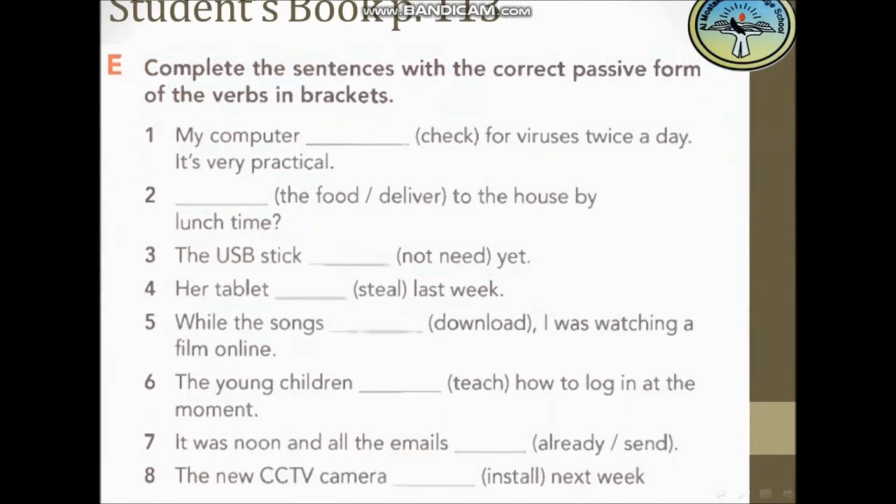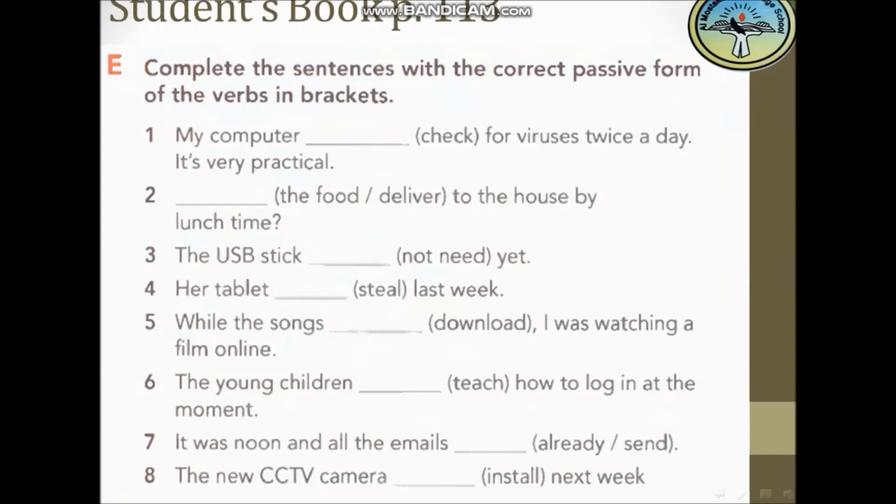Okay, letter E. Complete the sentences with the correct passive form of the verbs in brackets. Now we will check the keywords that show us the tense of the sentence to put the verb be in the correct tense. Here we have my computer, and the main verb check, for viruses, twice a day.